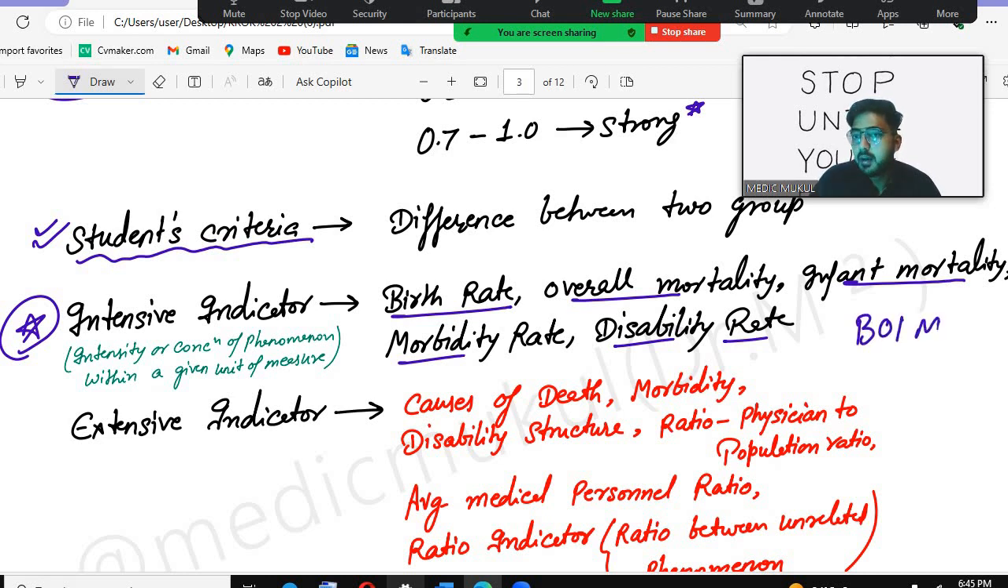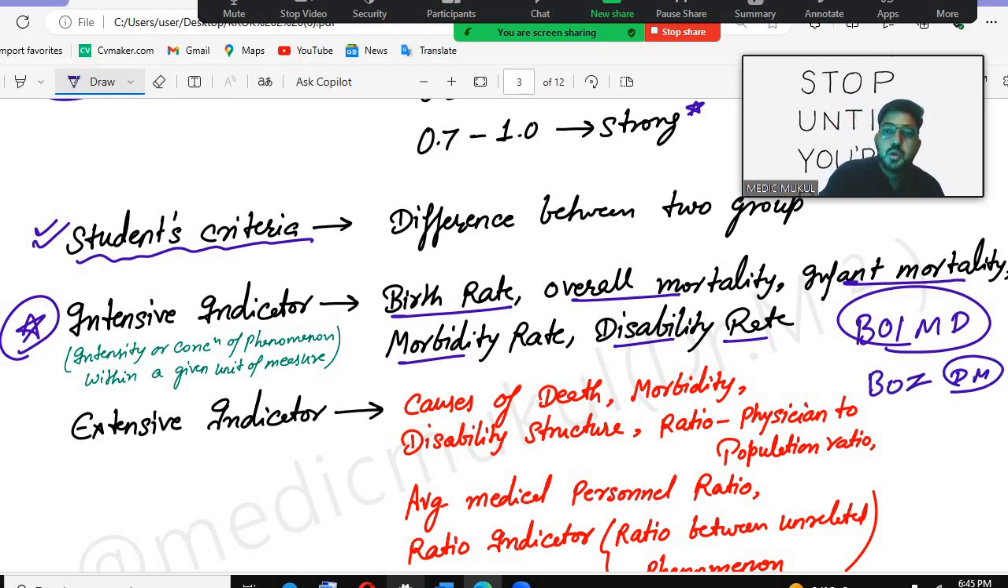BOIMD, boy in MD. MD means Doctor of Medicine. The boy is in MD. In the MD department, who is that? Boy. So what is BOY? B for birth rate, O for overall mortality, I for infant mortality, M for morbidity rate or the disability rate. So all are intensive indicators.